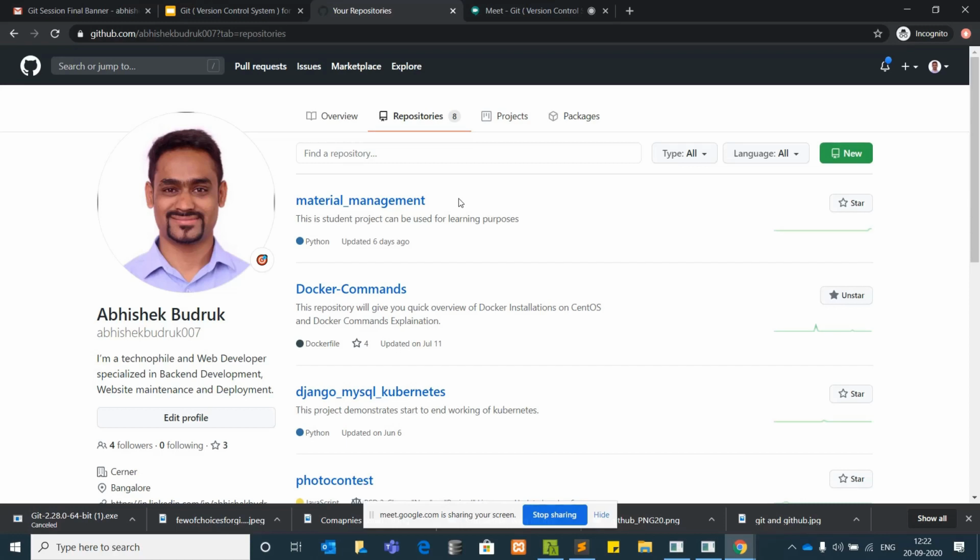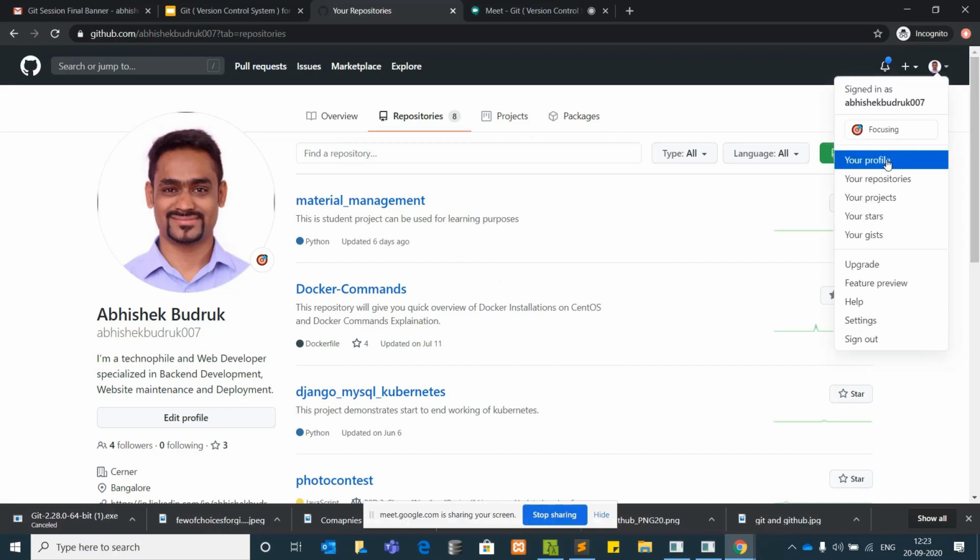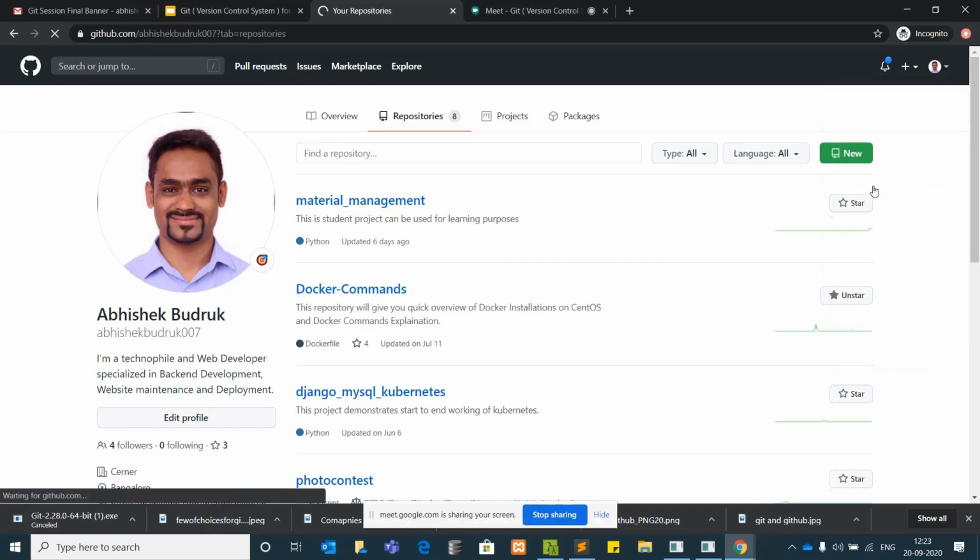I just come here and look for my own things and use them whenever I need. Now we'll create one repository and see how it actually happens. We'll go to the repositories part.